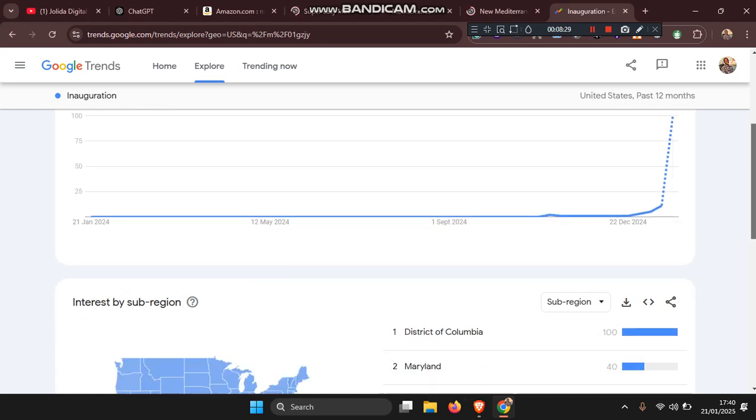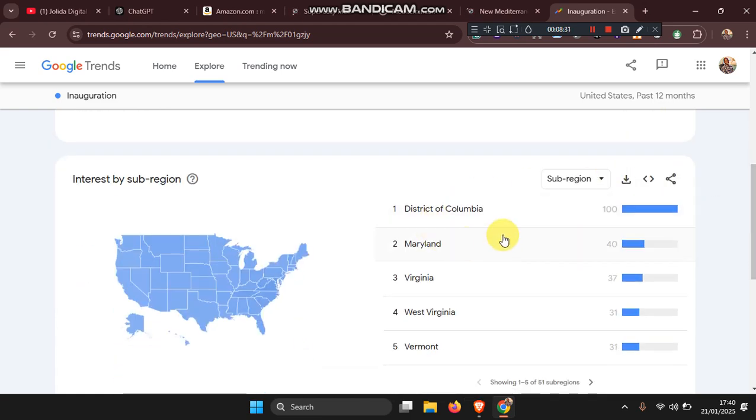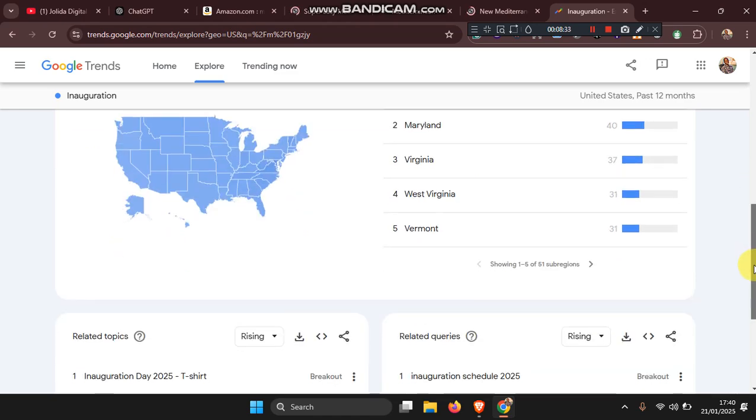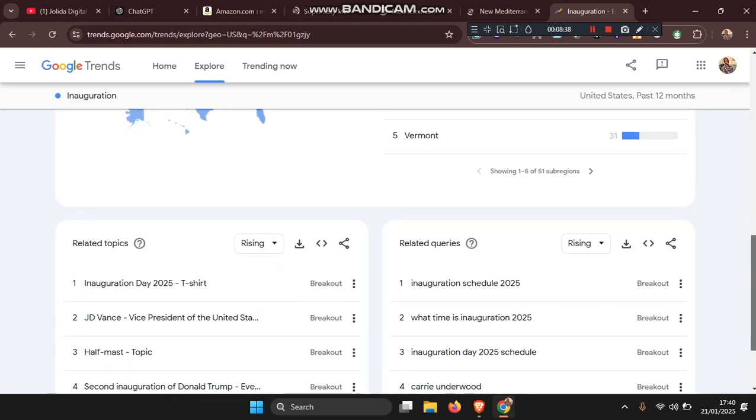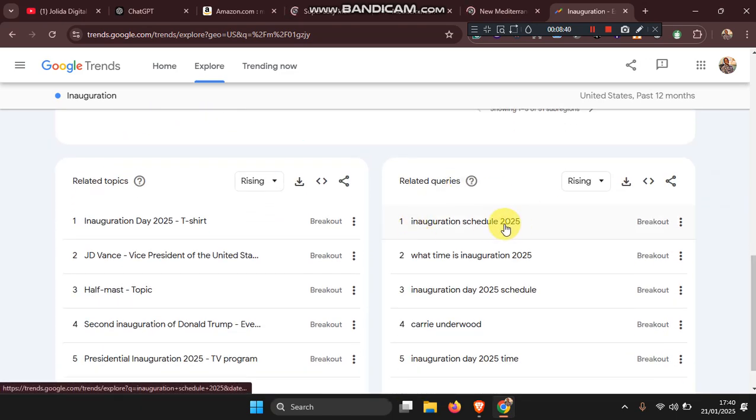So you can see now all these places that are ranked. You just come over here under the topic you are writing, and you see them. After you click, just pick the keywords here. These are keywords, these are keywords, these are keywords. But don't repeat. If you have put inauguration, don't add inauguration again. All right, so you can see second Donald Trump. You can add half-mast, presidential inauguration, TV program, vice president, and all that. So you can get your keywords here for your trend books.